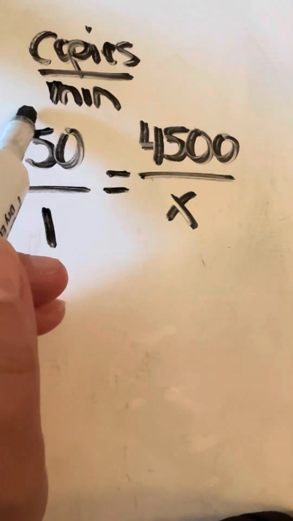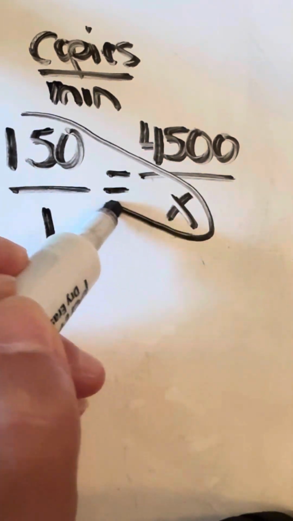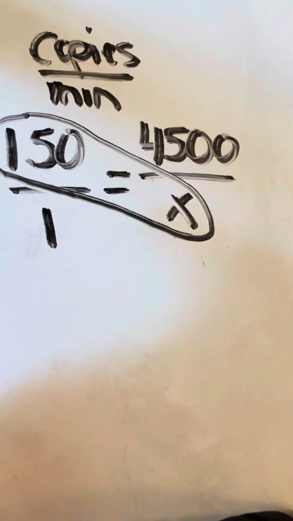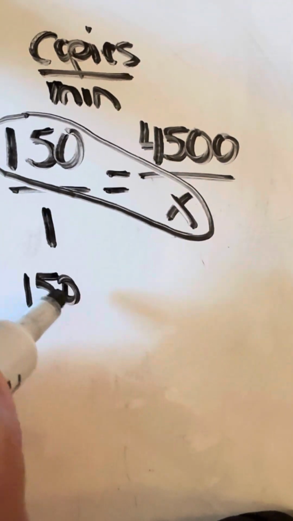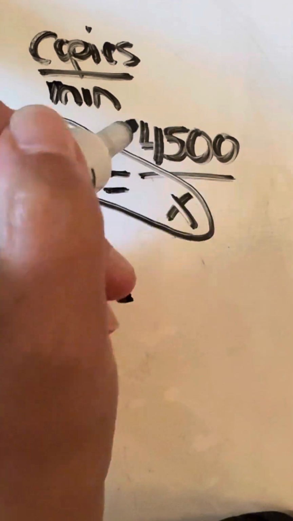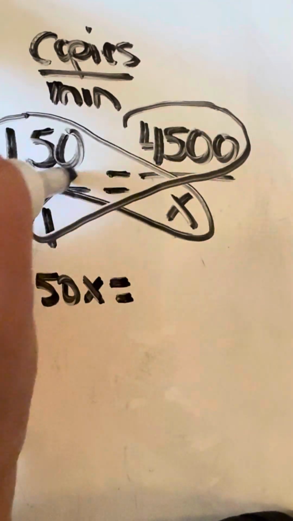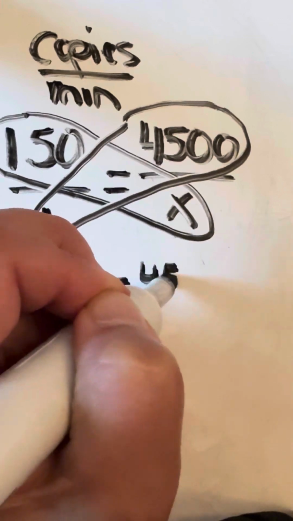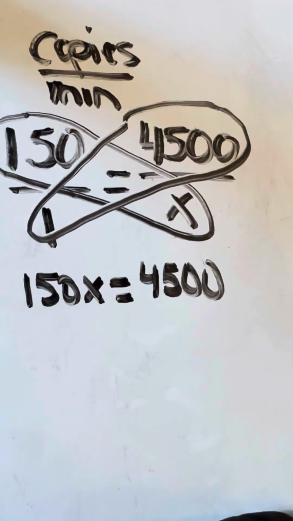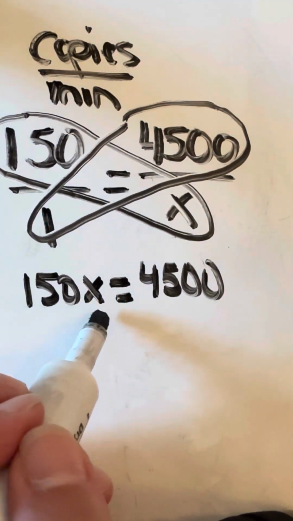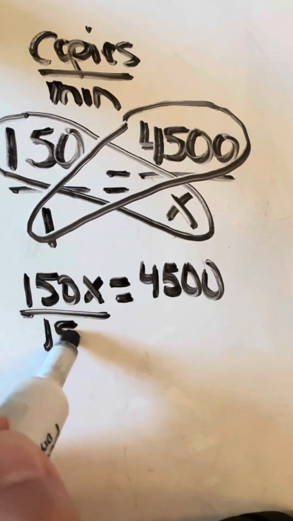Now we are going to do cross multiplication here in order to solve this. So 150 times x is going to give me 150x, set equal to its opposite diagonal, which is 1 times 4,500. Then we want to solve for our x, which means we have to take 150 times x and do its opposite, which is to divide.